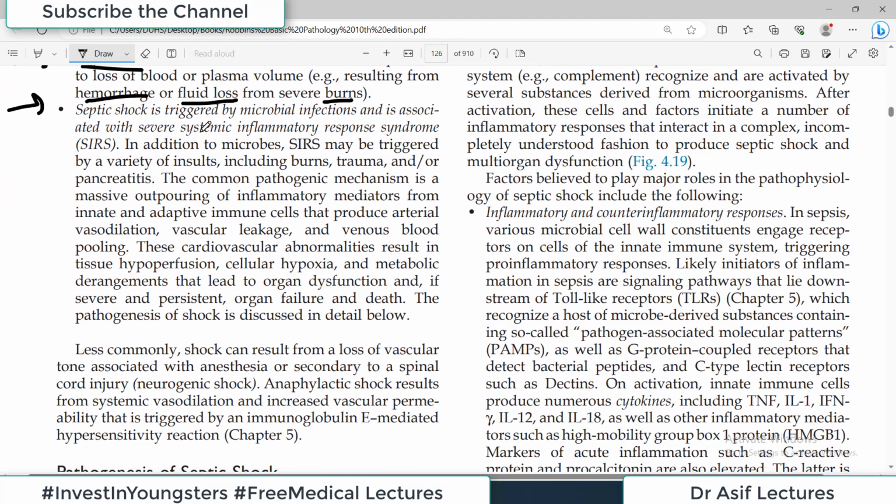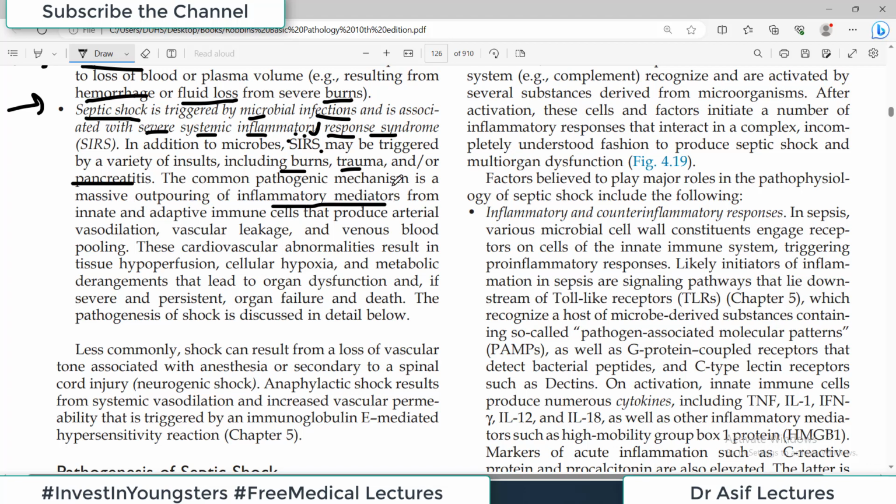Then the third category, which is a very complicated topic, I will try to cover some important aspects of this topic. This is known as septic shock. Septic shock is triggered by microbial infections and is associated with severe systemic inflammatory response syndrome, which is also known as the SIRS. It may be triggered by a variety of insults including burns, trauma, pancreatitis. The common pathogenic mechanism is a massive outpouring of inflammatory mediators.